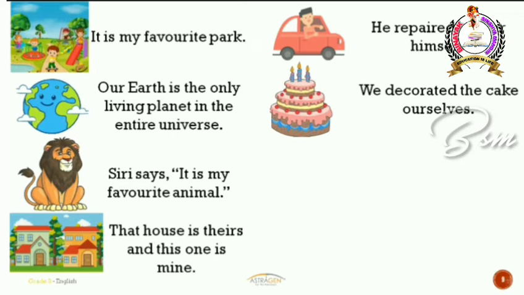So that's the reason why I can use a reflexive pronoun, ourselves, here. And we is nothing but a personal pronoun because I am also included in that decoration part. If I am not included in that action, then I can say they decorated the cake.